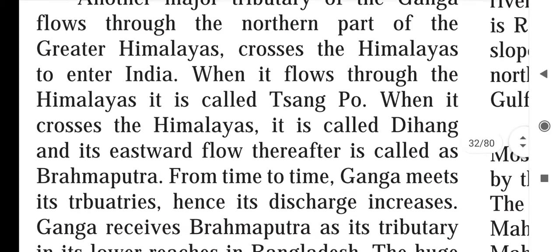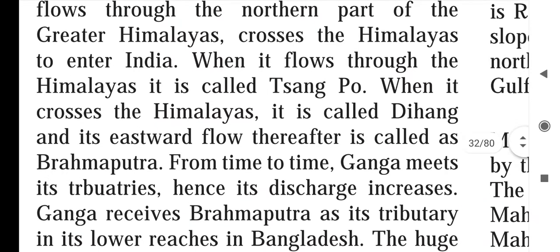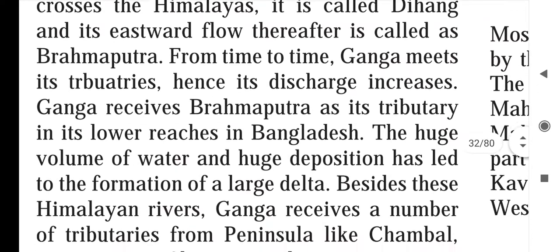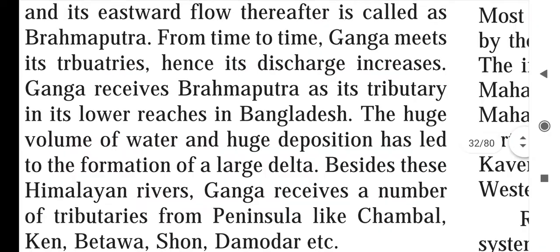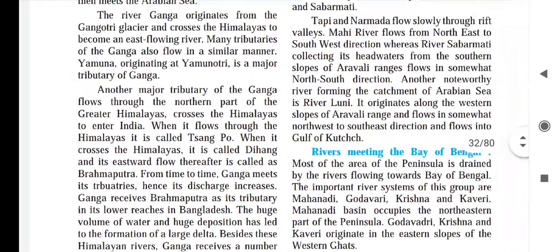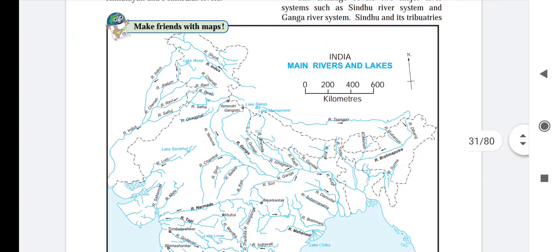From time to time, Ganga meets its tributaries, hence its discharge increases. Ganga receives Brahmaputra as its tributary in the lower reaches in Bangladesh. The huge volume of water and huge deposition has led to the formation of a large delta. Now you can see here.